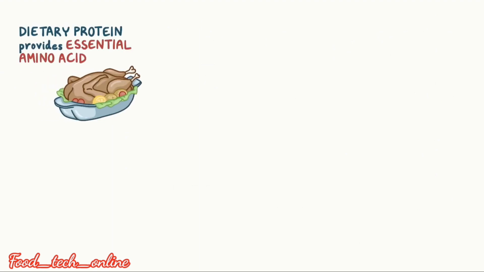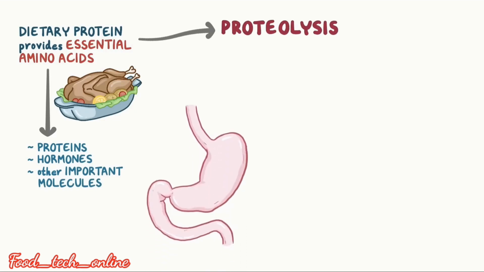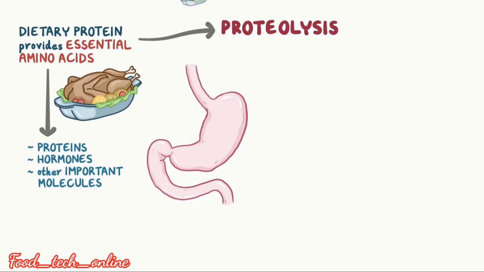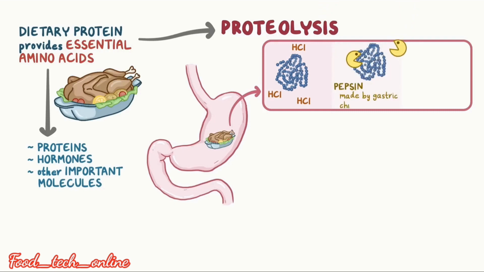Move to dietary proteins, which provide amino acids for proteins, hormones, and other important molecules. Proteolysis happens in the stomach, which is the conversion of food proteins into amino acids. It is the digestion of complex proteins into amino acids with the help of HCl and pepsin, which help digest proteins into oligopeptide chains.